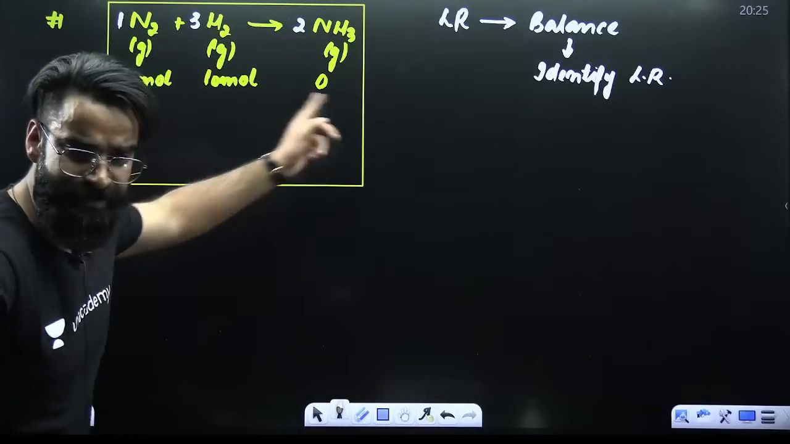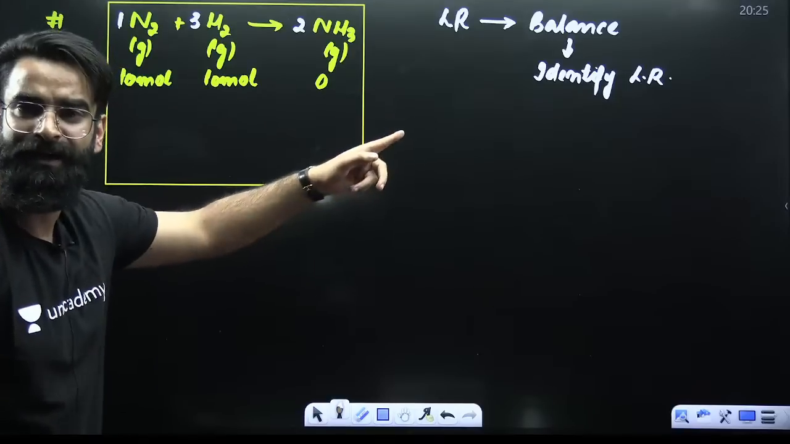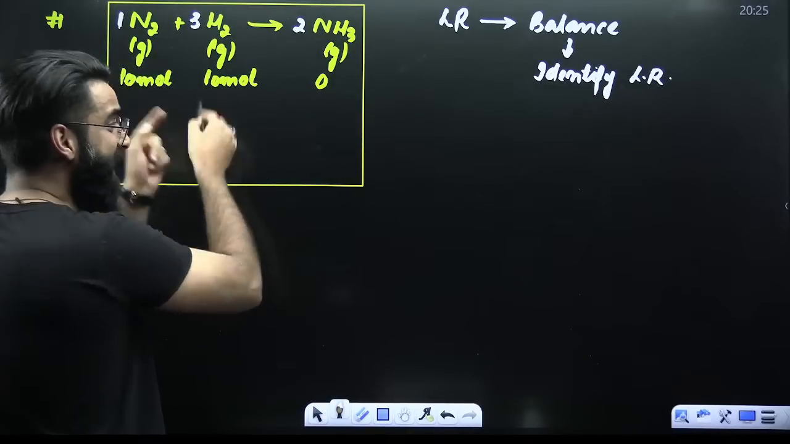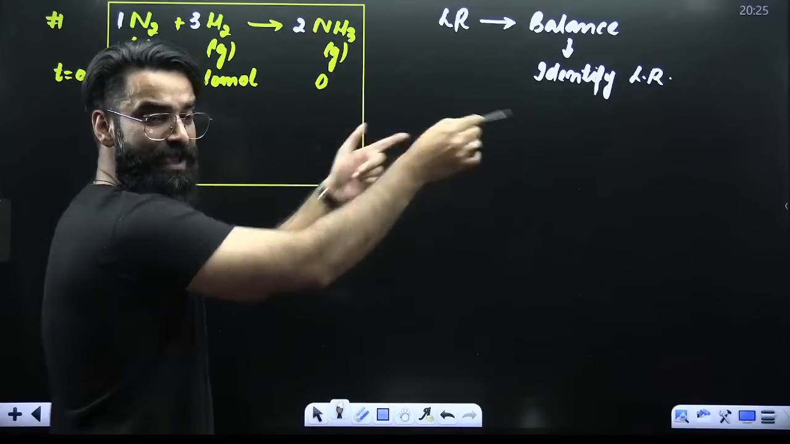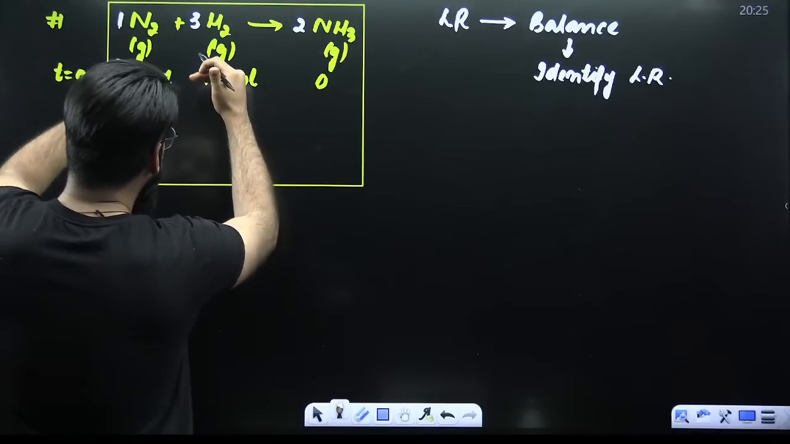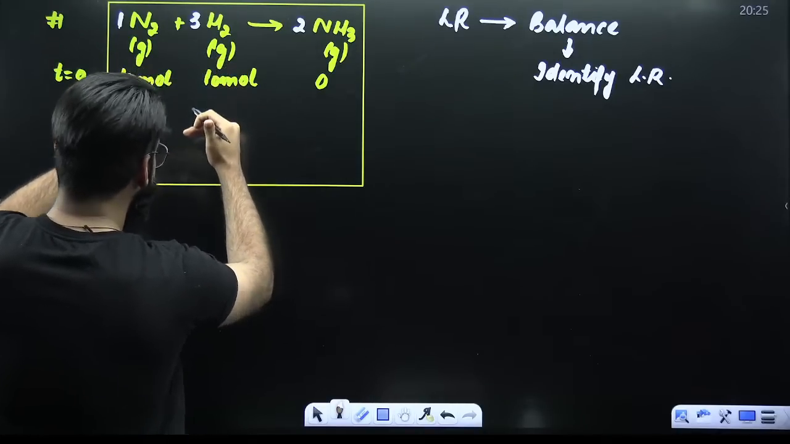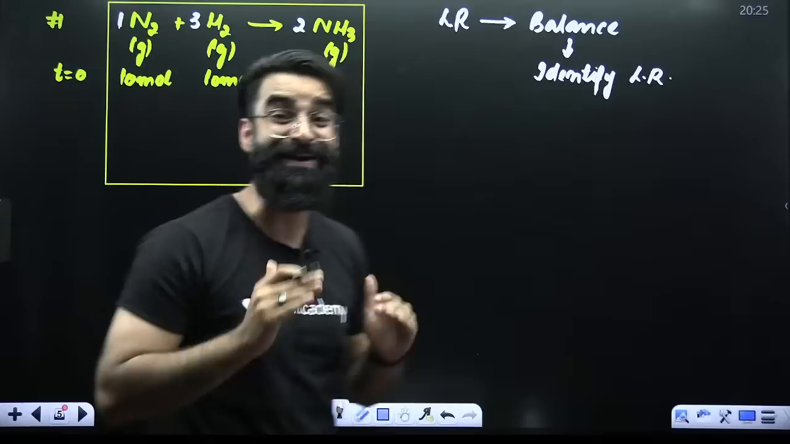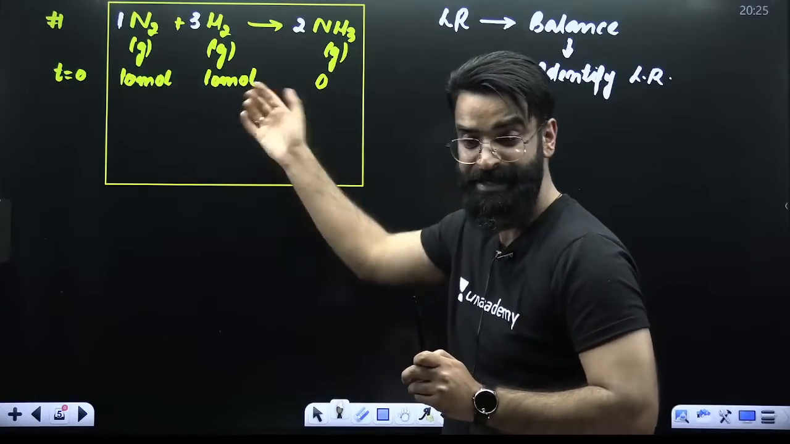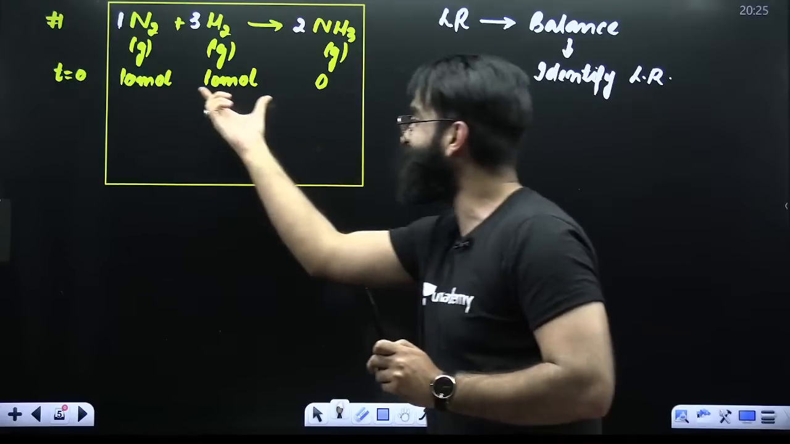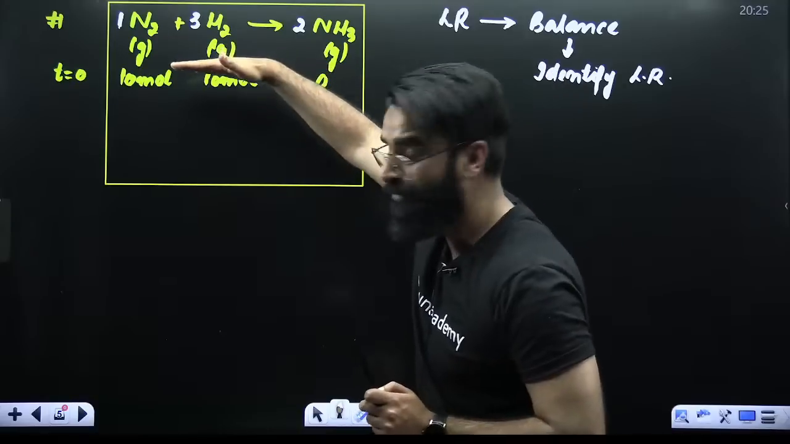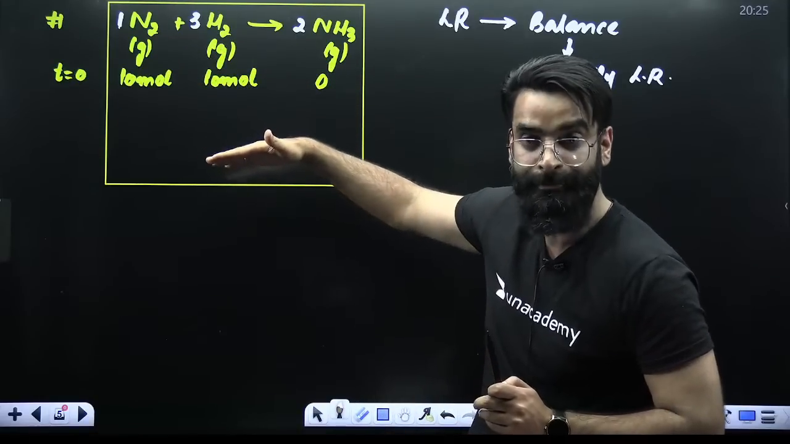When will this reaction start? When the reactants start reacting, they will keep on forming the product. When these reactants start to react, the number of moles of reactants will keep on decreasing. Initially, I had 10 moles of this, 10 moles of this. Now, when the reaction starts, the number of moles of reactants will keep on decreasing.